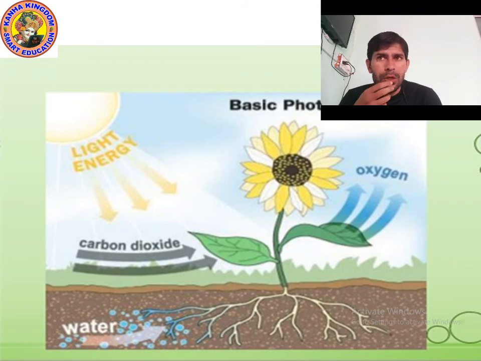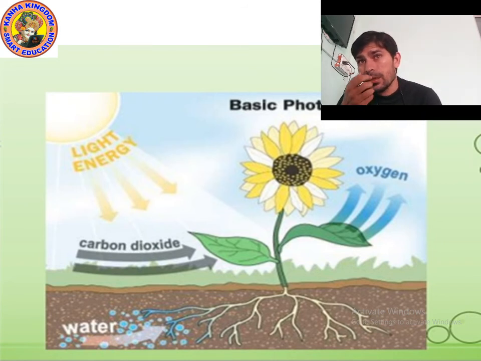Oxygen is released by plants, and carbon dioxide is released when we burn something. If you are burning wood, carbon dioxide will be released. Human beings and many animals are also responsible for carbon dioxide. Even vehicles, cars and factories release carbon dioxide, which is taken by plants.